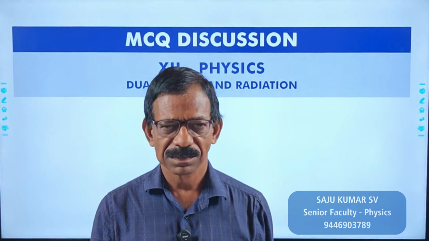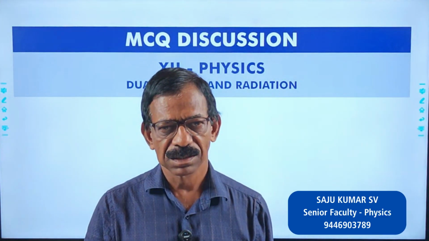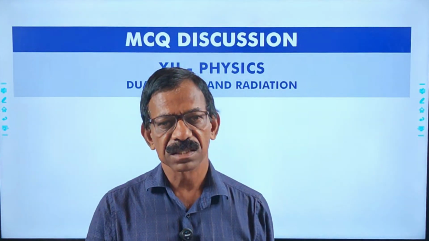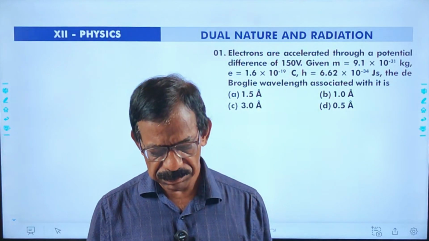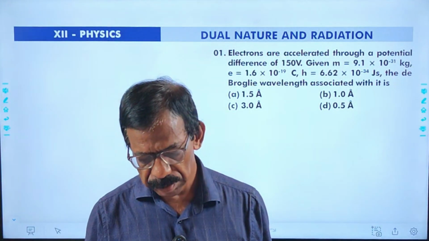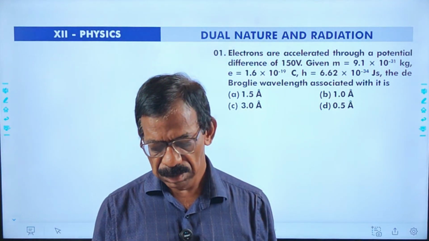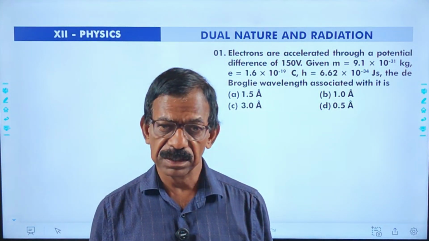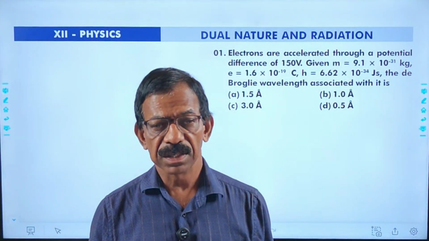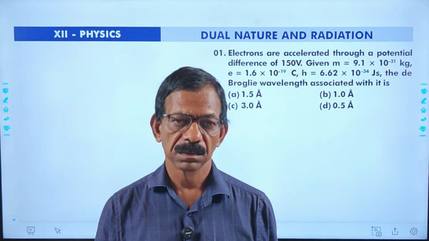Hello everybody. Today we are going to discuss some questions based on the chapter Dual Nature of Radiation and Matter. First question: electrons are accelerated through a potential difference of 150 volts. Here the mass and charge are given and also Planck's constant is given. We have to calculate the de Broglie wavelength of the electron.